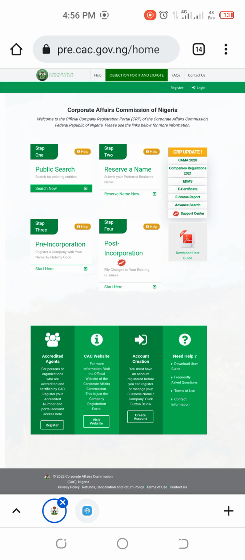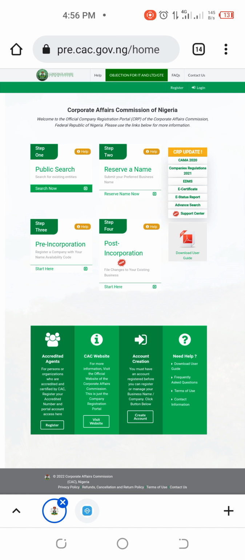All right, and then we have post incorporation. When I say post incorporation, this is what you do after you have registered a business name or a company or an incorporated trustee or a public company. This is what you do after, like filing of changes, like filing annual returns, change of address, change of directors, change of proprietors, and change of shareholders. There are quite a number of them, and I'm going to be showing you briefly.